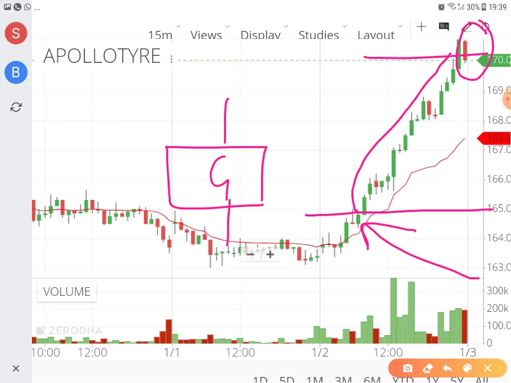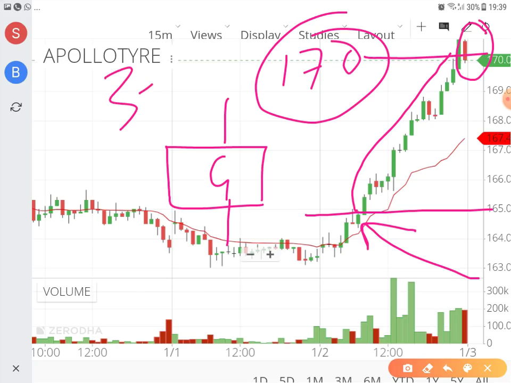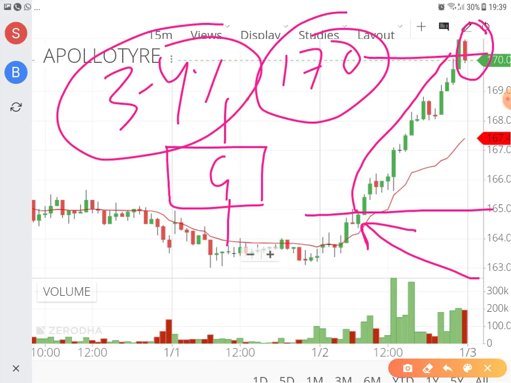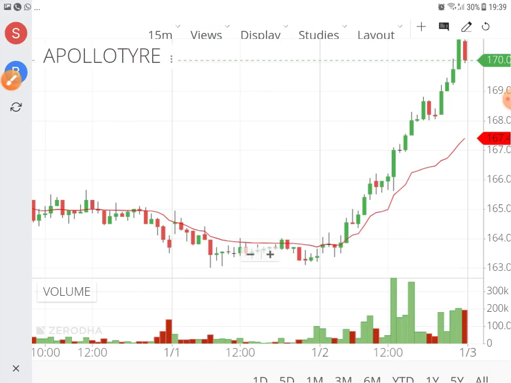So I will exit at 170 levels, and this gives me almost 3 to 4% of profit within a very short span of time. This is how I go about it. This is how I trade.